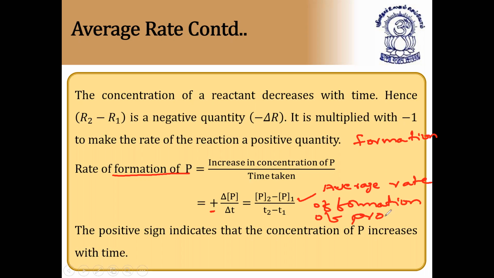And in this case, P2 is always greater than P1. And in the reactants case, R2 is less than R1. The positive sign indicates that the concentration of P increases with respect to time. So I hope it is clear. In this way, you'll calculate